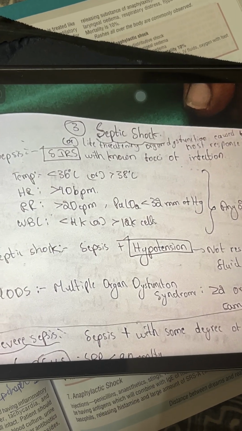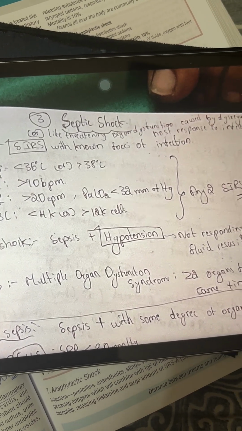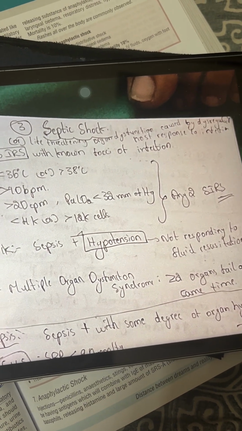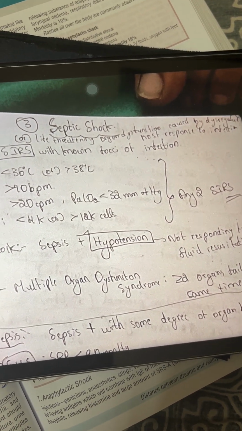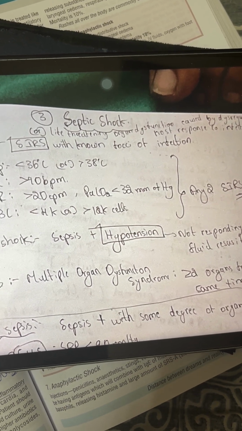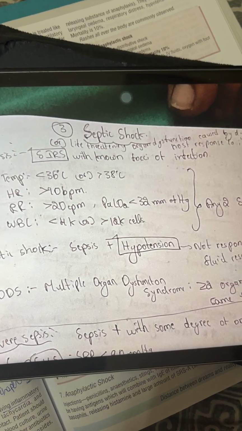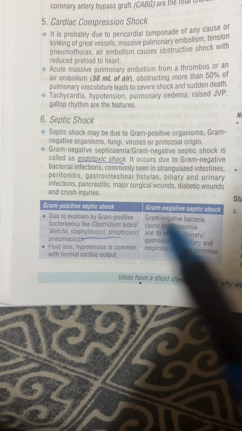Coming to septic shock, this is an important 10-mark question. The definition is life-threatening organ dysfunction caused by dysregulation of host response to infection. Meaning that the infection is so overwhelming that the body can't control it, and the body, the organs, are getting damaged. Okay, there's no mnemonic for this. You have to remember it. Not important, but for filling pages you can write.